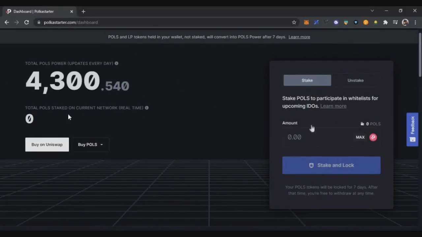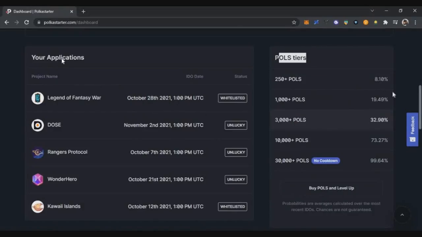On the bottom, you can see the total tokens staked is 0. On the right side, you have the stake and unstake options. If you scroll a little bit, you have additional options at the bottom. Here you can see whichever projects you have applied to, and the whitelisting criteria. Whether you are whitelisted or unlucky, everything can be seen here. On the right side, you can see the Polls tier structure and the winning chances.